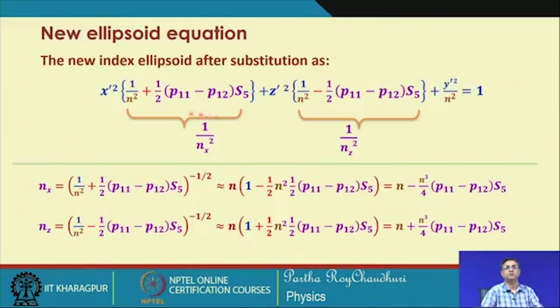substituting this value, we can write this as approximately equal to this, which can be written as this, and for n z it is this. So, we see that n y, the refractive index along the y direction, does not undergo any change, but there has been a change in n z and n x, which defines the birefringence along the two polarizations, in the x and z directions. So, these are the refractive indices seen by the two polarizations.